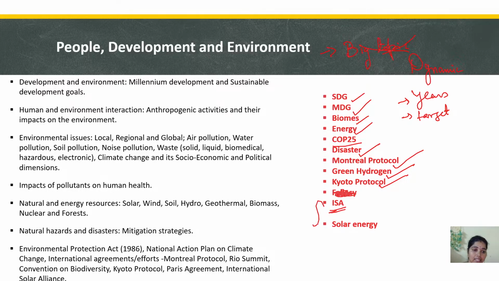ISA, nowadays this topic has become very important. Solar energy consumption, solar energy, what is it? Solar efficiency, how we produce it, what is the target, where are the headquarters, in Gurugram, right? All those things we are supposed to remember, but these are all easy things to remember. So there are some areas we can focus on, and we can get 3 out of 5.